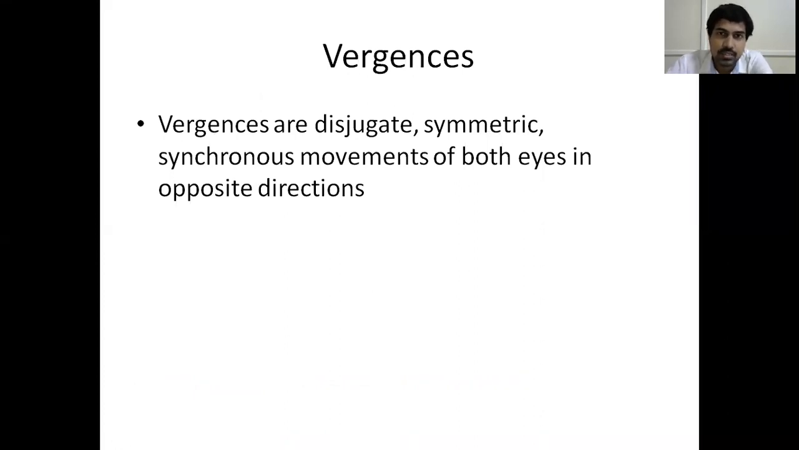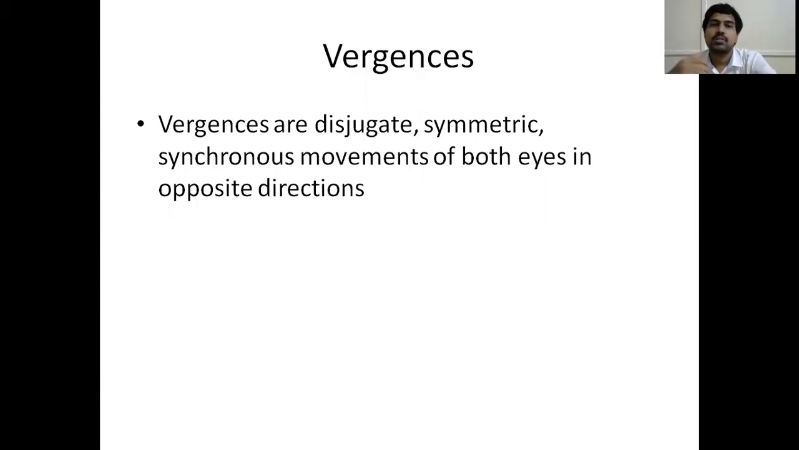Next, what is vergences? So vergences means disjugate. I told you conjugate. Conjugate means both eyes are moving towards the same direction. That is, right eye moves towards the right side, left eye will also move towards the right side. Similarly, right eye moves up, left eye also moves up. That is conjugate movement. Conjugate is both eyes moving in the same direction, either to the right, to the left, up or down. In disjugate, one eye moves in one direction, the other eye moves in the opposite direction.